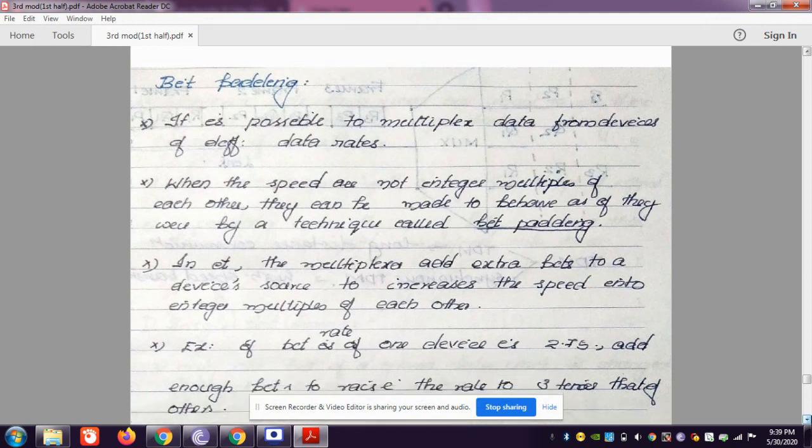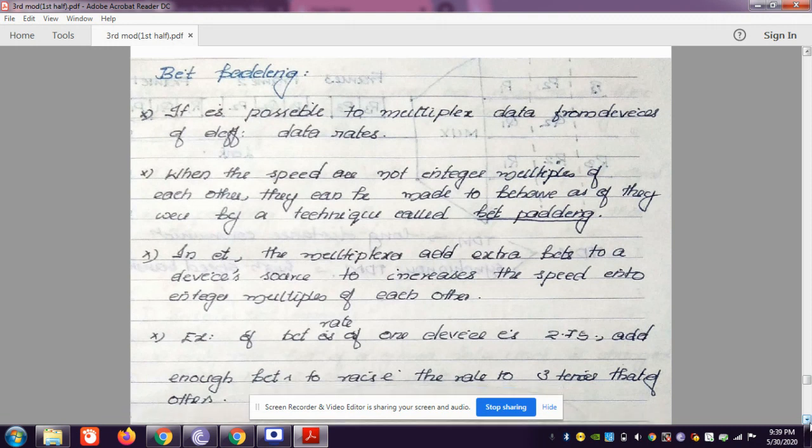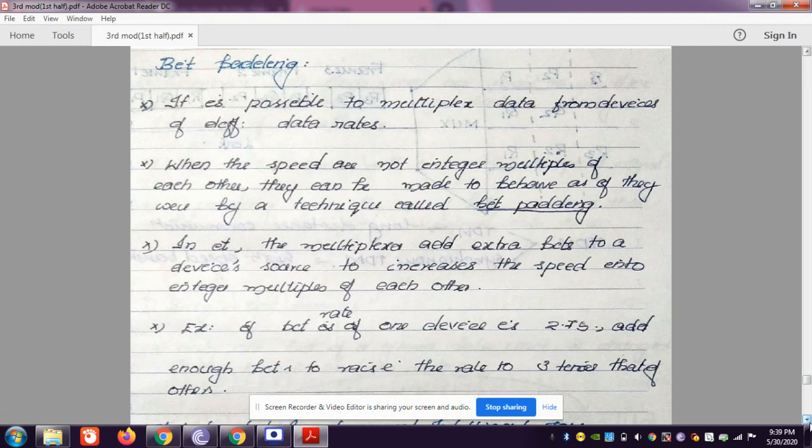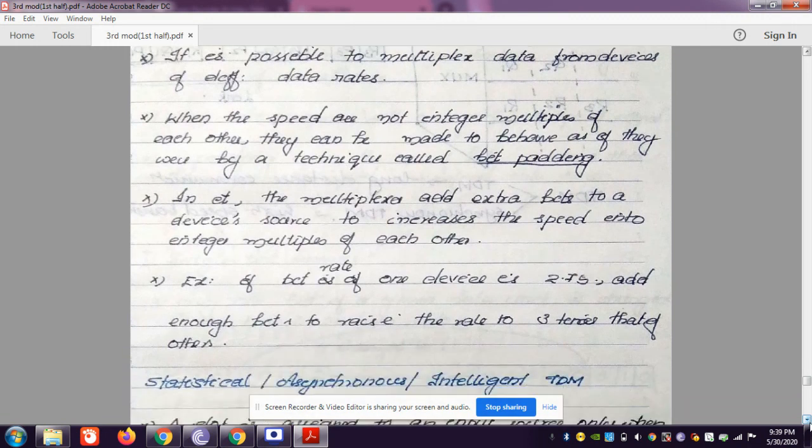So next is bit padding. Bit padding means it is possible to multiplex data from devices of different data rates. That means we have different devices having different data rates, so we can multiplex these devices with different data rates. When the speeds are not integer multiples of each other, we have to multiply a certain number to the predefined one in order to achieve the padding.